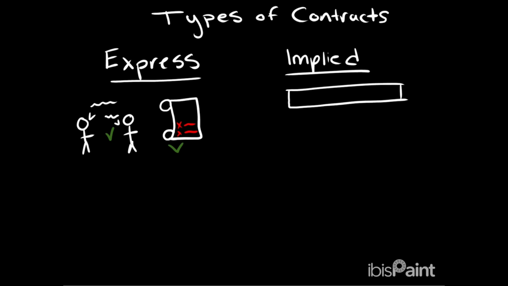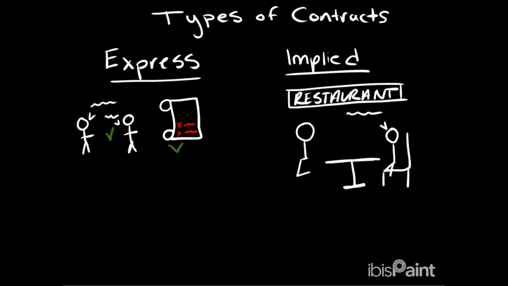An implied contract is done based on actions. Let's say you were to go to a restaurant, you sit down, take your menu, and you order your food from your waitress, and she brings your food. Because you are at a restaurant, you know that you are supposed to pay. This is an implied contract.